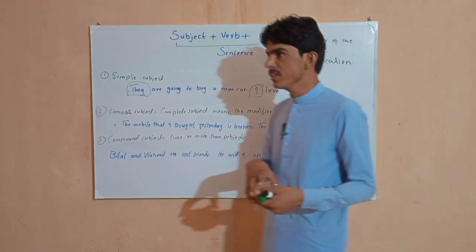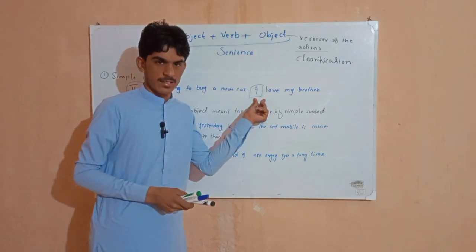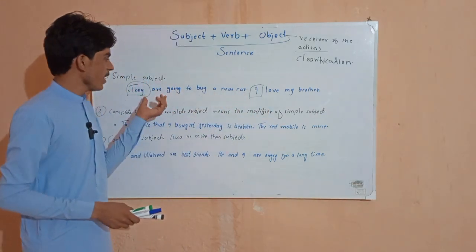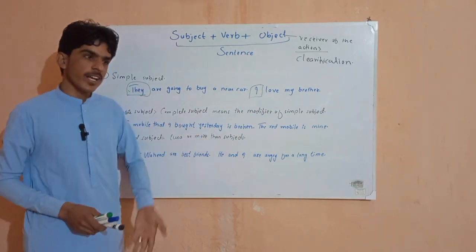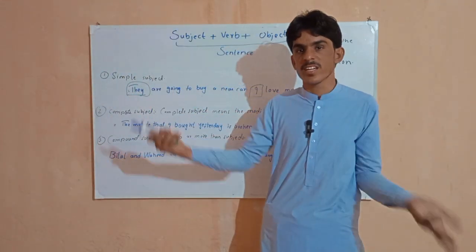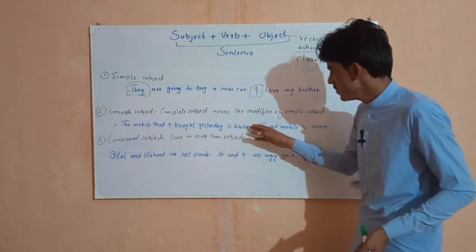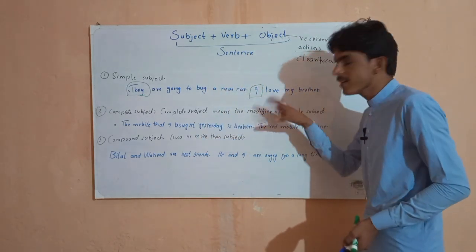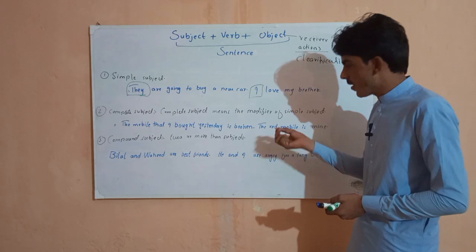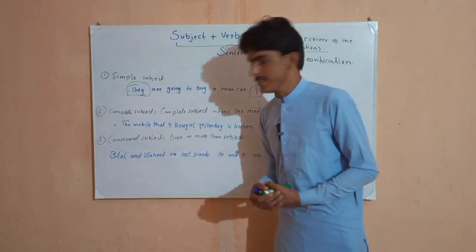Now, what are complete subjects? One thing should be in our mind. Subject cannot always be just one. It can be a lot. A complete sentence can be our subject. Complete subjects mean the modifier of the simple subject. So a complete subject modifies the simple subject.